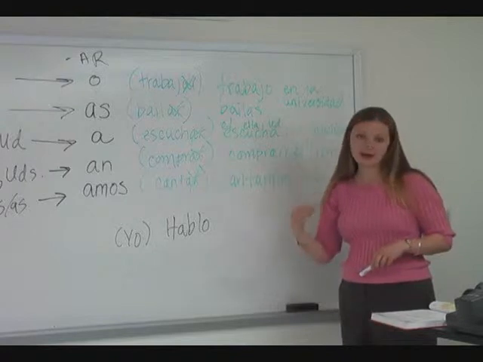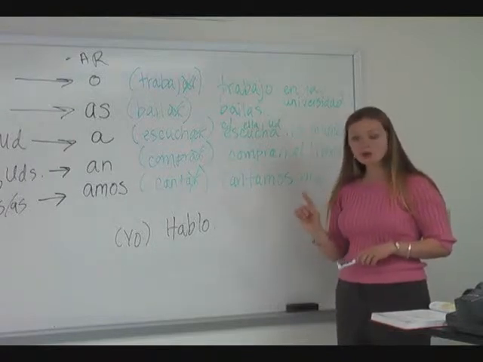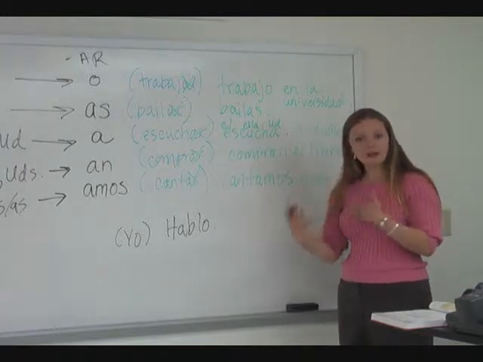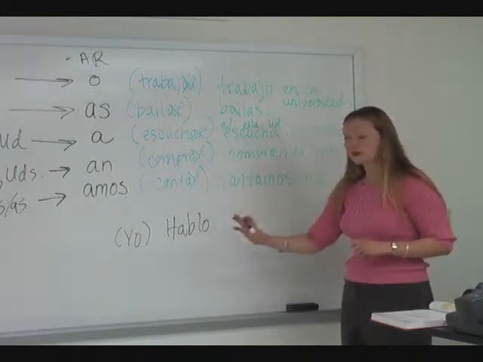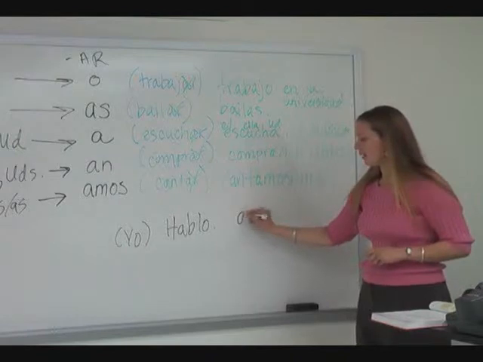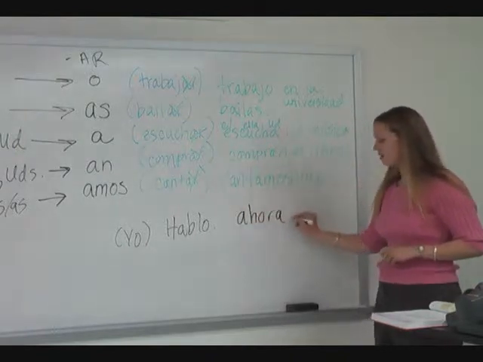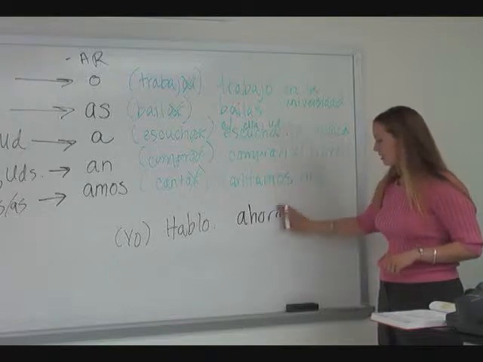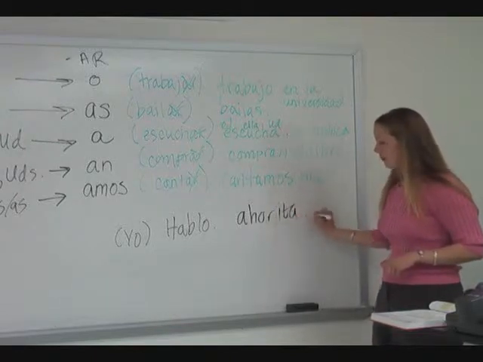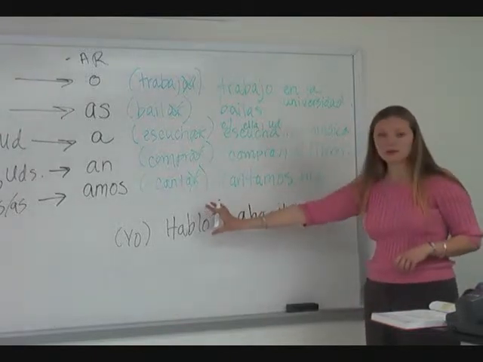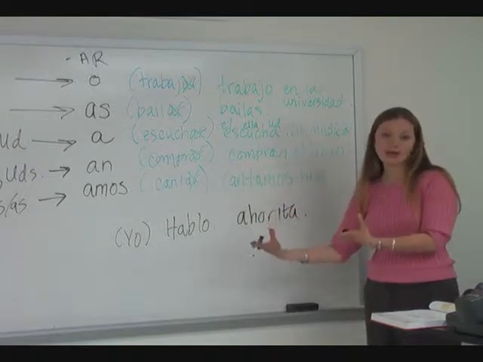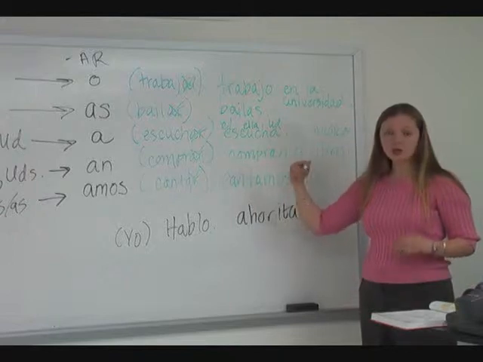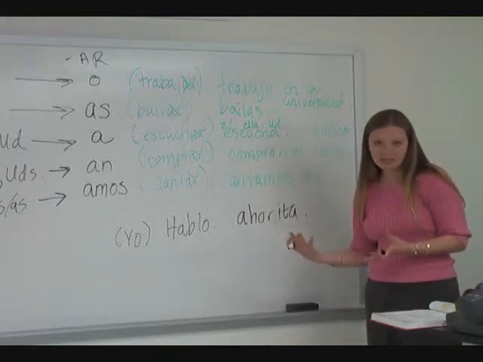Hablo means I speak, but it can also mean I am speaking, depending on the context of the sentence. So if you see a word, por ejemplo, like ahora, now, or ahorita, right now, that will tell you that it's something happening right now at the moment. Hablo can mean I speak or I am speaking.